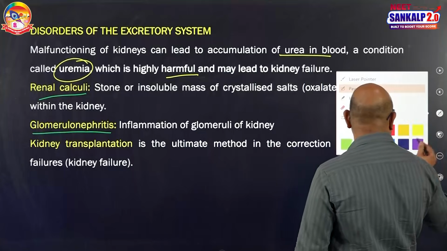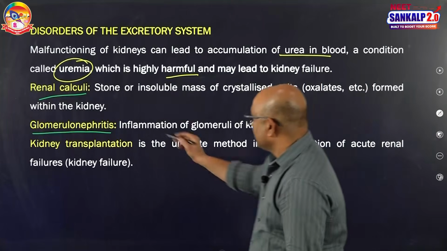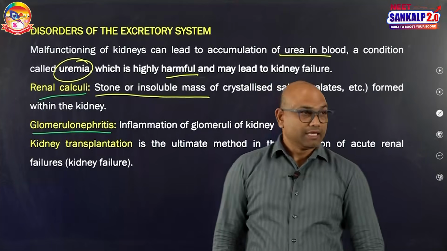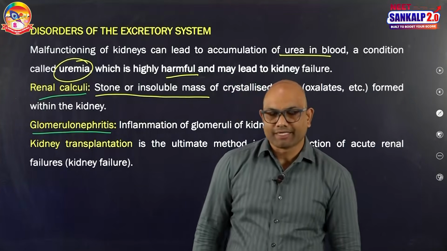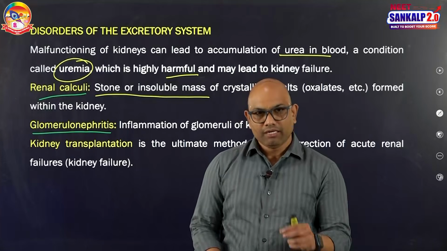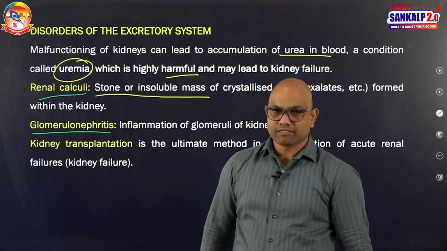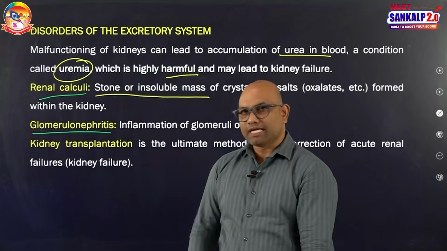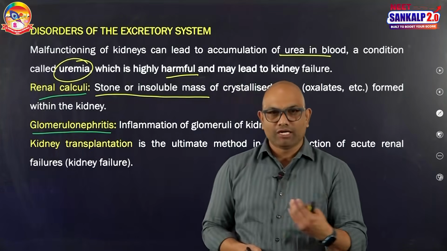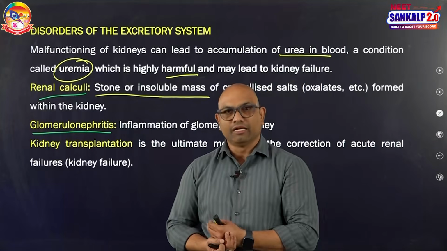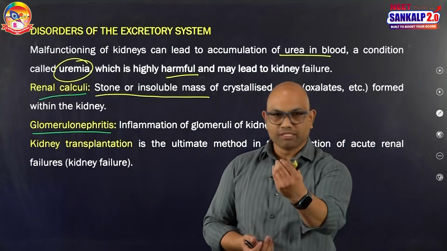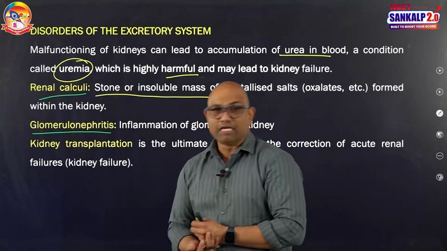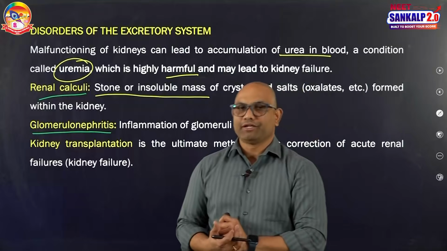What are they? Kidney stones are nothing but insoluble masses of crystals of calcium oxalates and calcium phosphates. They are insoluble and their deposition can form stone-like structures. They are said to be kidney stones. For kidney stones, the treatment is that they can be broken down by using shock wave treatment like lithotripsy, and they can also be removed by minor surgery. And finally, kidney transplantation. The ultimate remedy for renal failure is kidney transplantation.